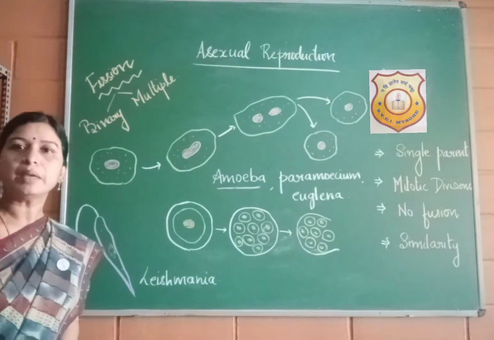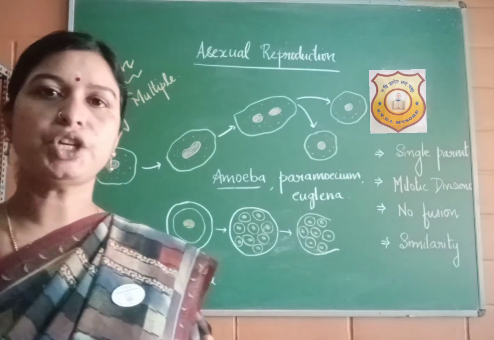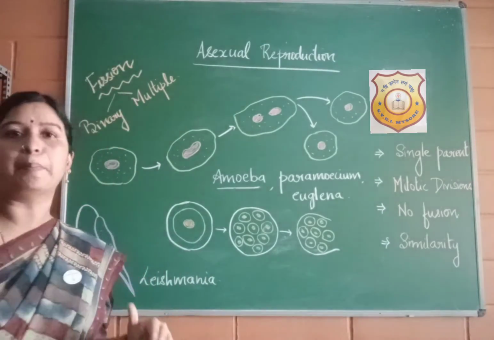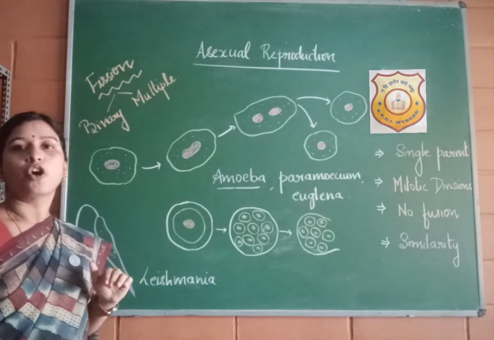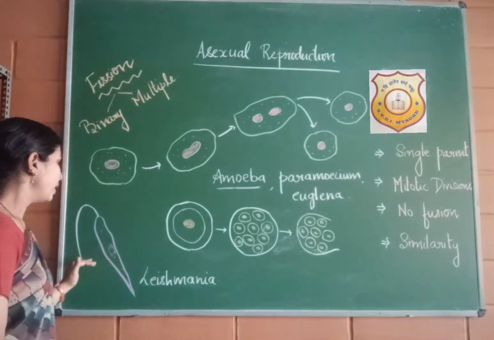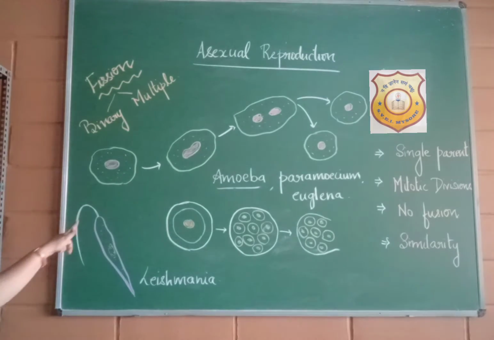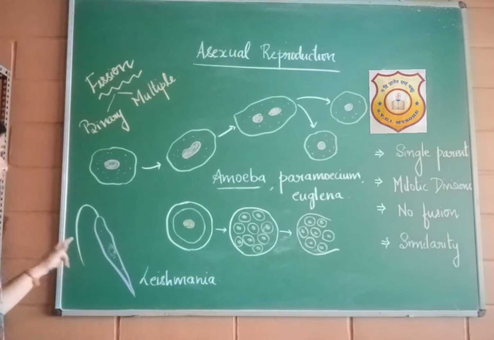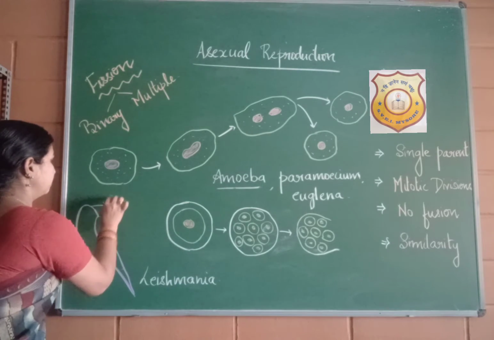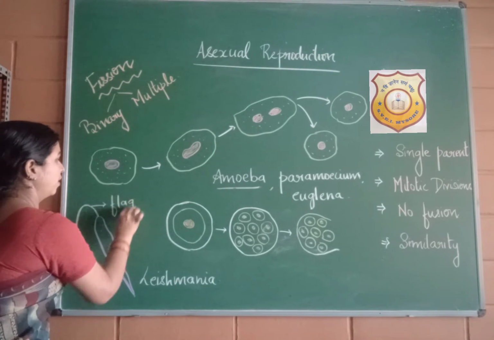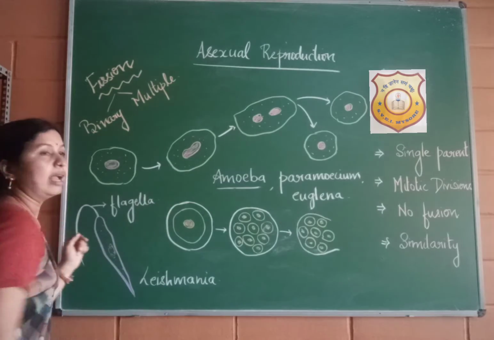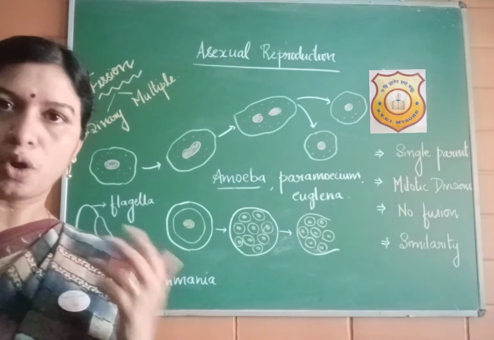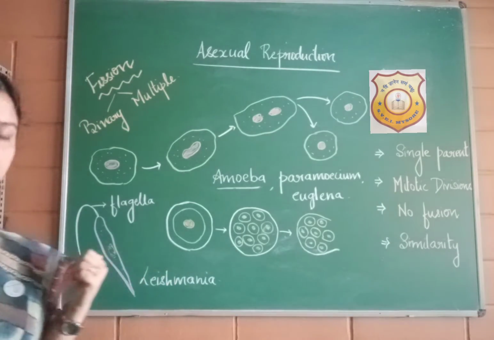In case of amoeba, it doesn't have a regular shape, so it can divide in any plane and form two daughter amoebae. Whereas in case of Leishmania, you can see there is a ribbon-like or whiplash-like structure. This structure is called flagella, and this flagella helps in locomotion, or the movement of this organism.